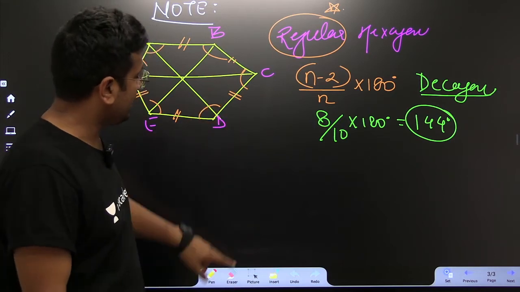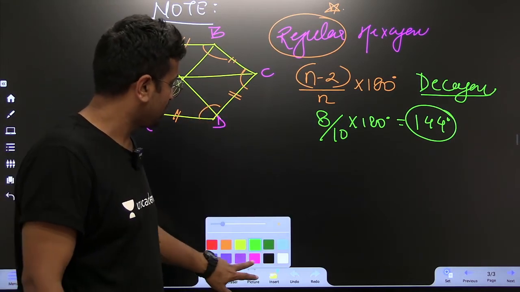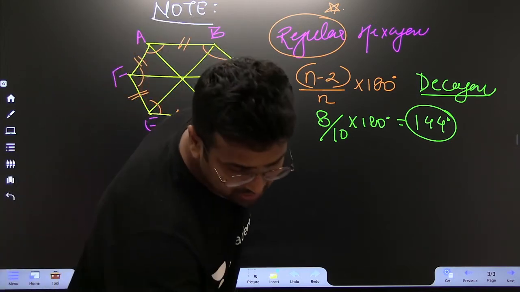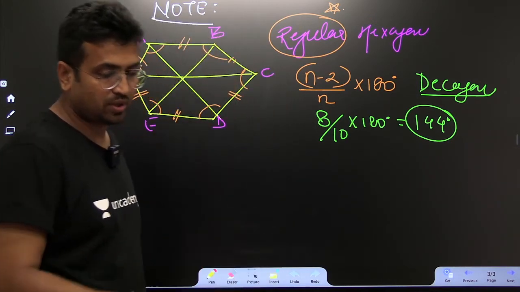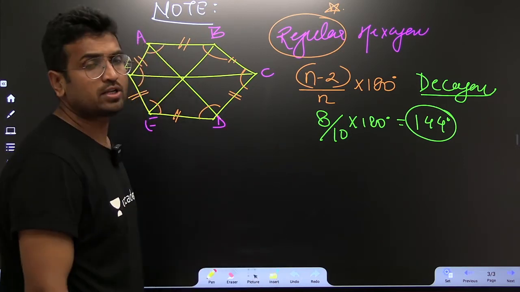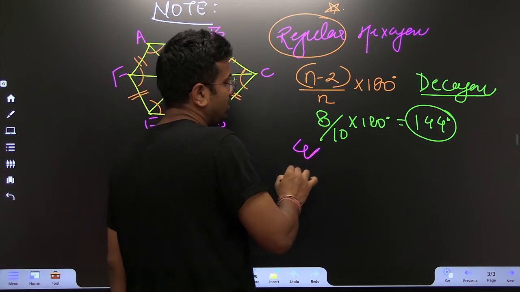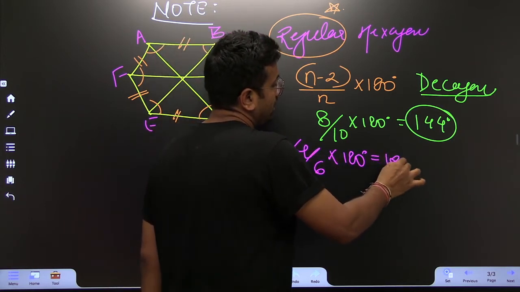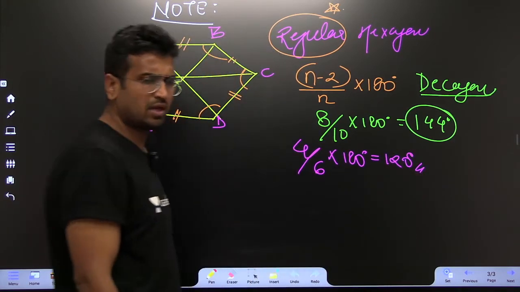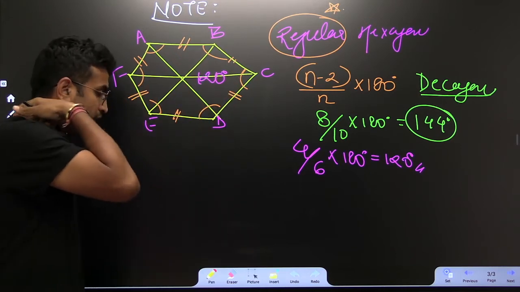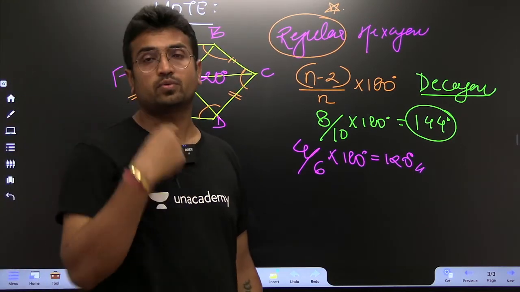If I may ask the very same question for hexagon, I want people to find the answer. What is the interior angle in case of hexagon? Absolutely. Because the total number of sides is 6, 6 minus 2 would be 4, 4 divided by 6 into 180 degree, and that is why 120 degree. Absolutely perfect. So sir, this angle would be 120 degree. Yes, this is what I am saying, 120 degree.